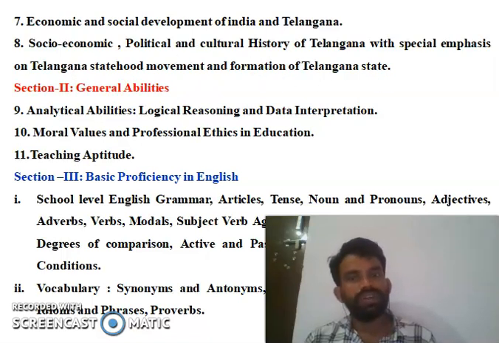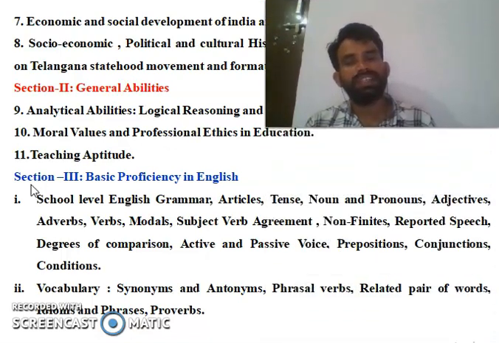Section 2 is general abilities: analytical abilities, nothing but logical reasoning, data interpretation, moral values and professional ethics, and education, teaching aptitude. These are the general abilities. The last one is section 3, the basic proficiency in English.